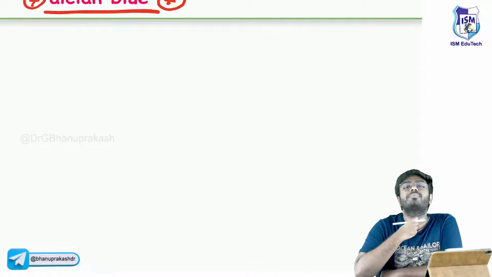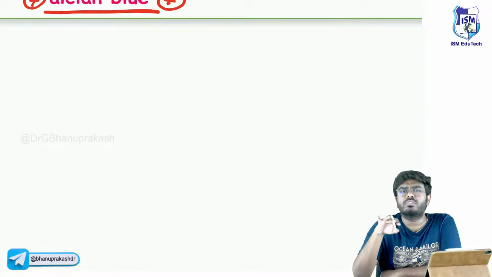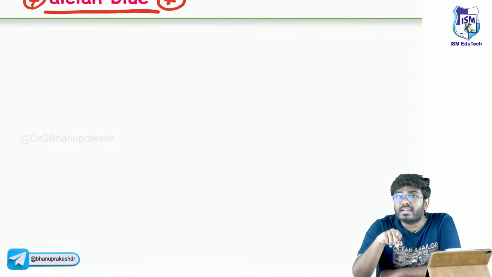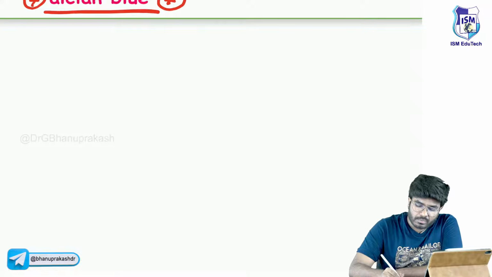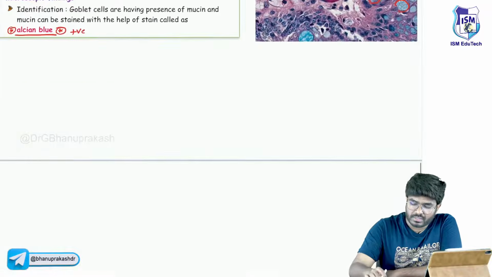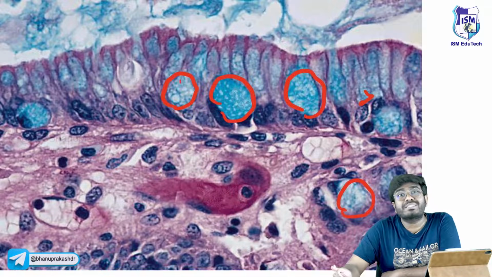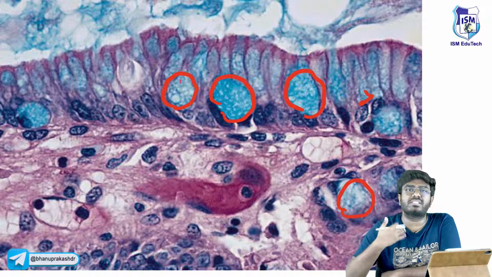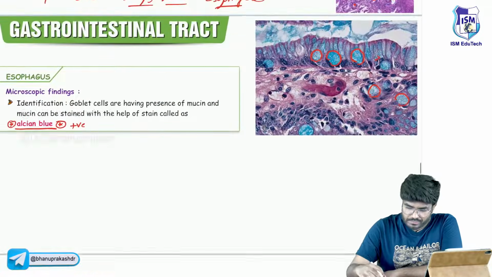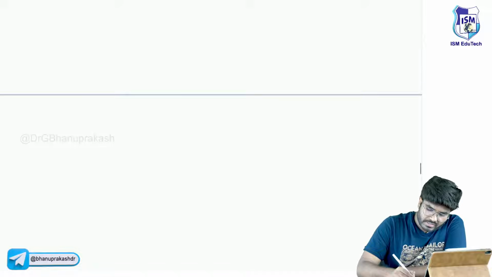So whenever you take a biopsy from the lower 1/3 of the esophagus and stain with Alcian blue, normally there is no staining. But in Barrett's esophagus, due to the presence of the goblet cells and the content of the goblet cells, that's the mucin, mucus, the Alcian blue is going to come positive. So the blue color here represents the mucin, mucus production. Mucus is getting produced.